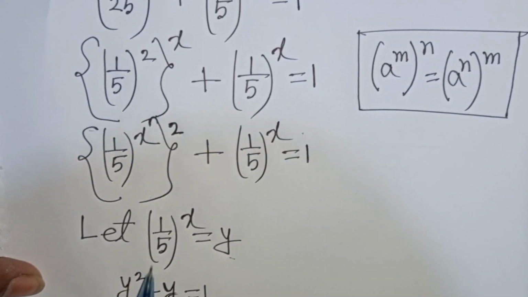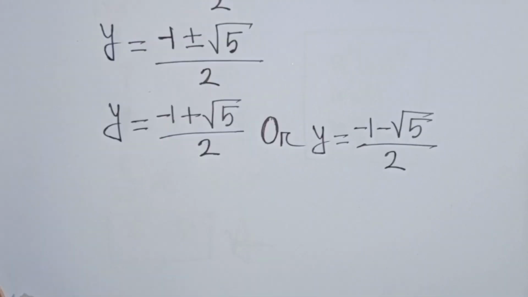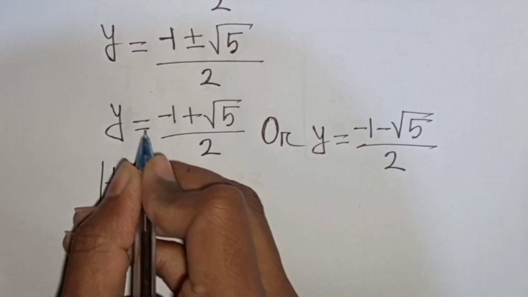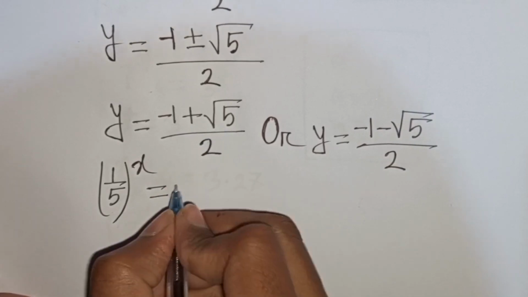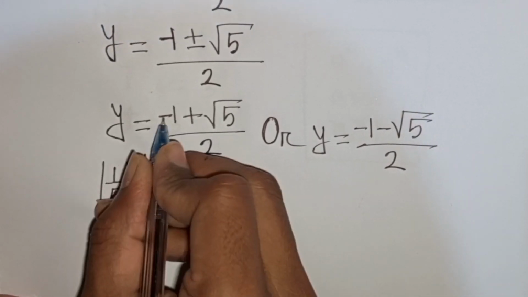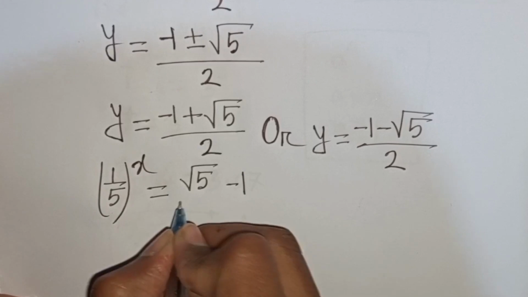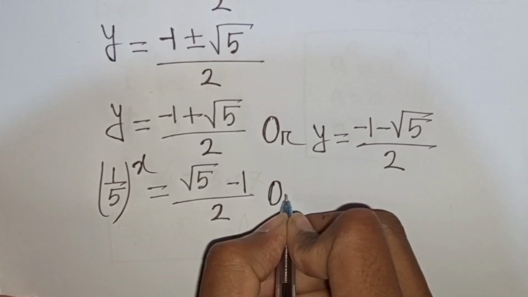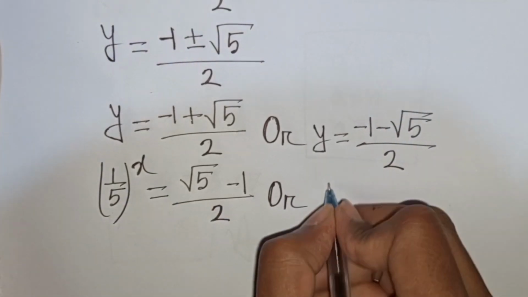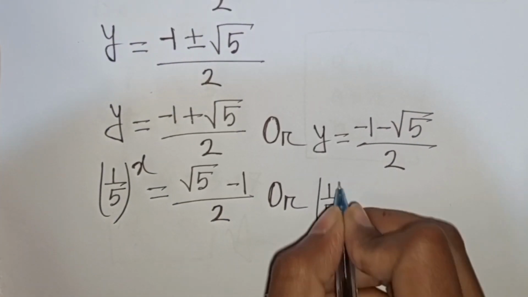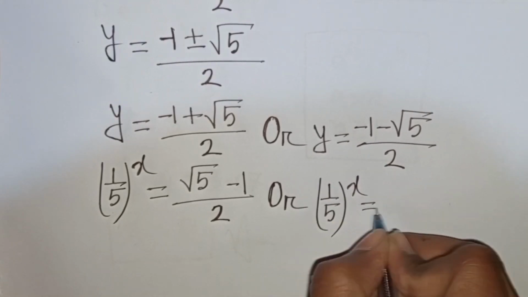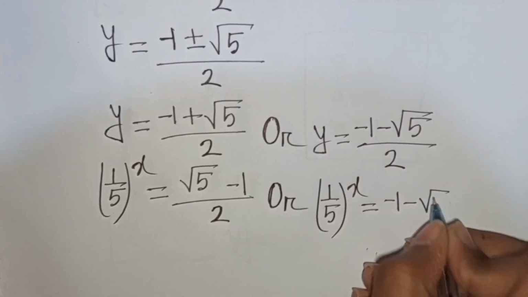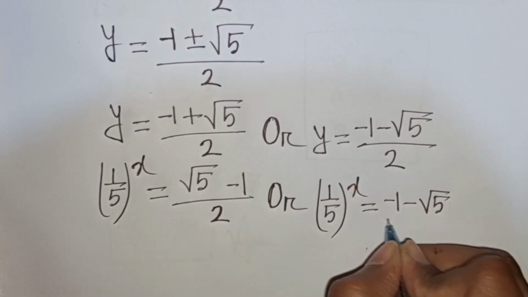So y, that means 1 by 5 bracket power x, is equal to plus square root of 5, that means square root of 5 minus 1 divided by 2, or 1 by 5 bracket power x is equal to minus 1 minus square root of 5 divided by 2.